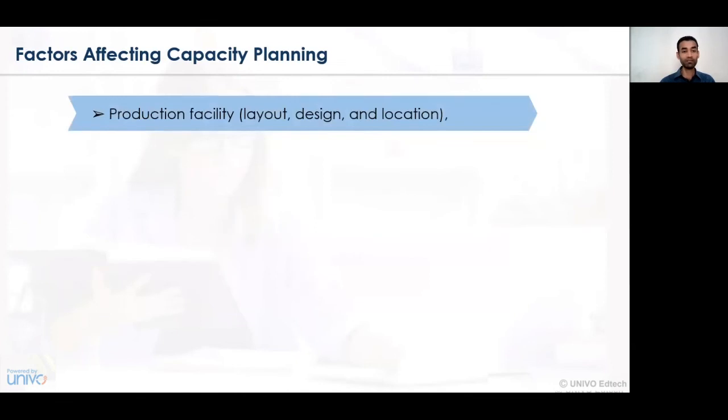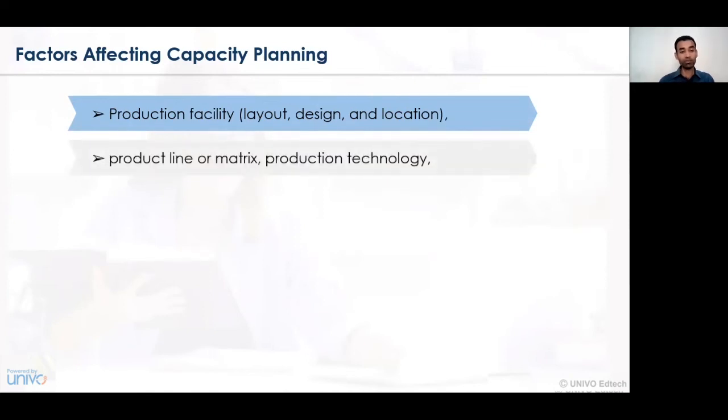Number one, the first factor that affects capacity engagement planning is the production facility or the plant layout itself. The production facility with respect to the layout of a certain plant, that is, the flow of material from one location to another, the design of the plant layout, that is, which department is located at which center and how there is connectivity or inter-exchange between the departments, and the location factors. Location factors also play an important role, and hence capacity planning engagement gets affected.